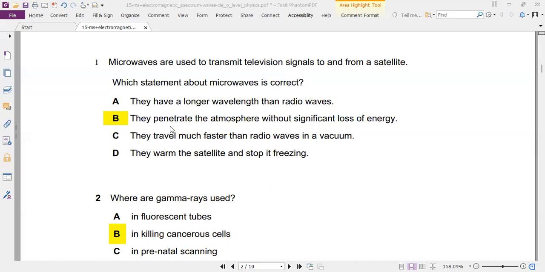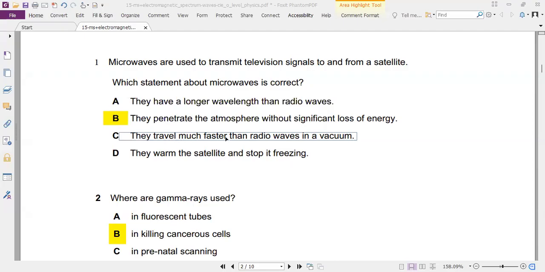What if you don't know this? How do you reject A, C, and D? They have a longer wavelength than radio waves? No, they come after radio. Remember the phrase "rugby match": micro comes after radio. So anything coming after has a shorter wavelength than the previous wave.